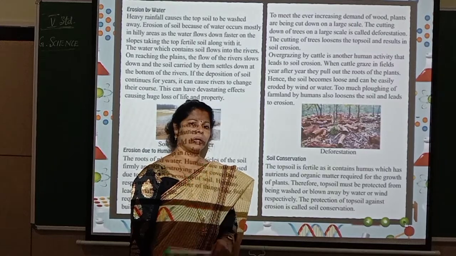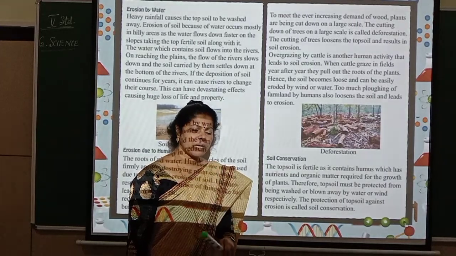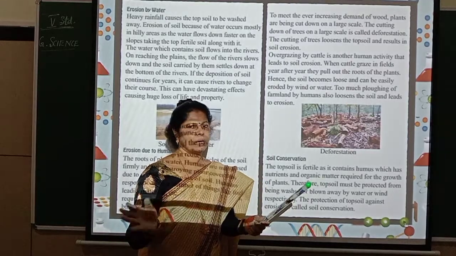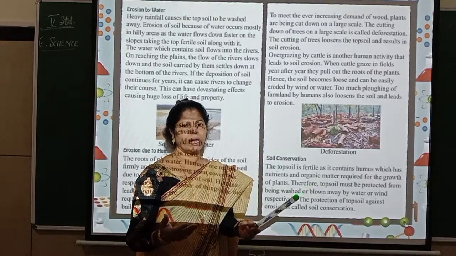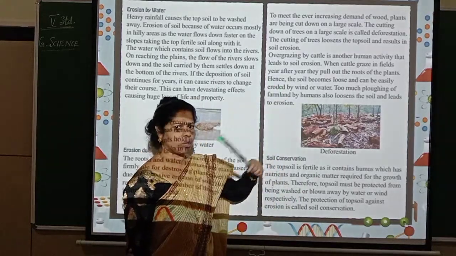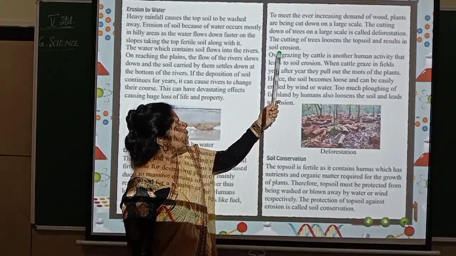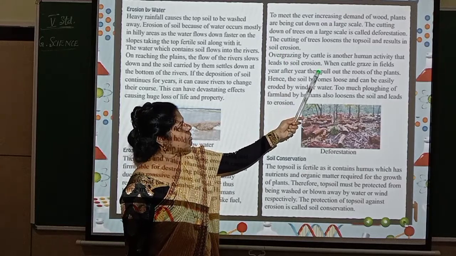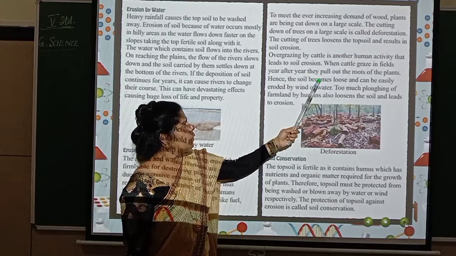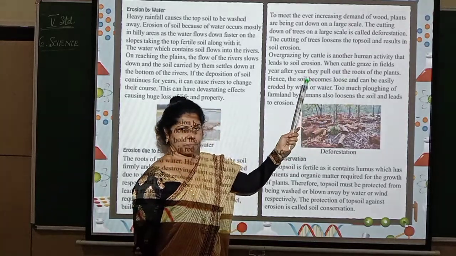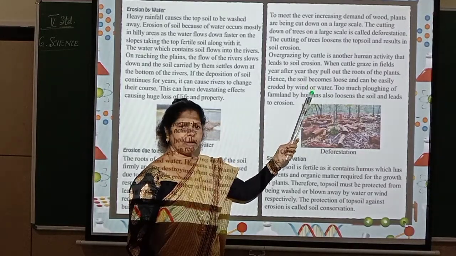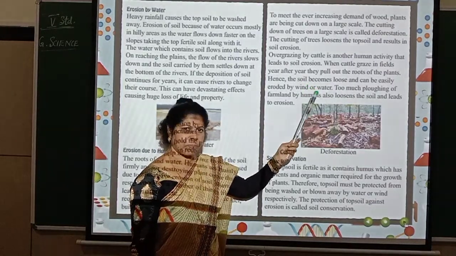What is happening during that time? The soil becomes loose, completely loose. So it becomes what? Topsoil, wherein it will be washed away with wind and water. Is it? By wind and water, it will be washed away. So here, see, overgrazing by cattle is another human activity that leads to soil erosion. When cattle graze in fields, the cows grazing, grazing means to eat the food. What is the food? The plants.